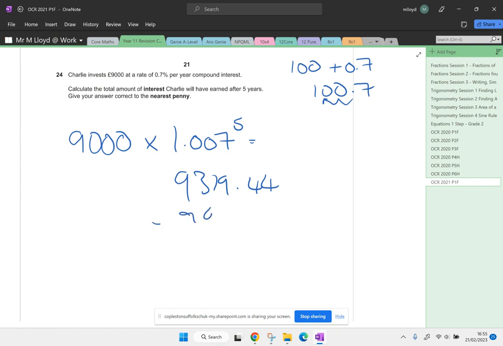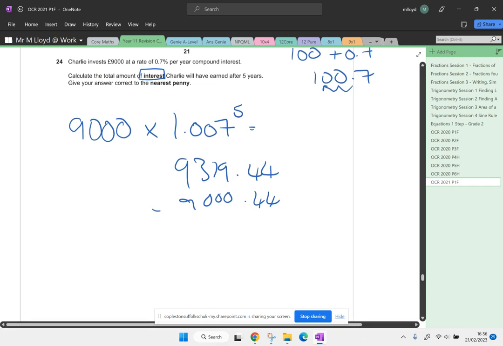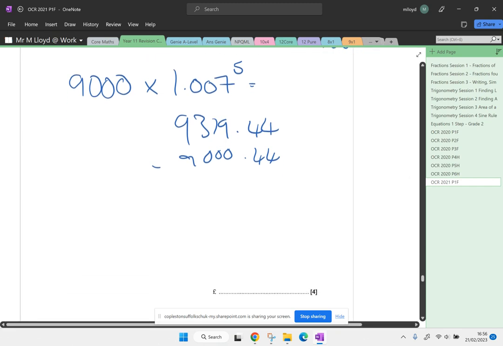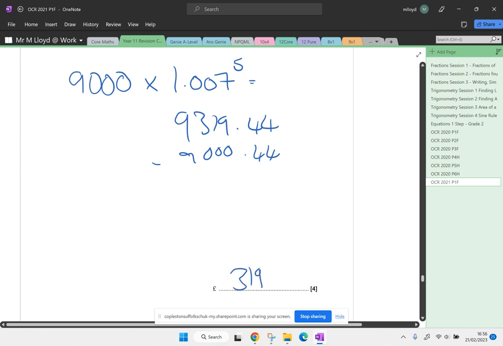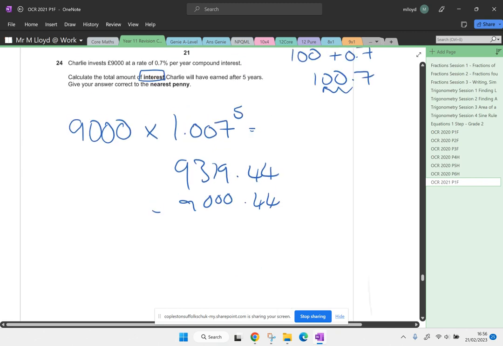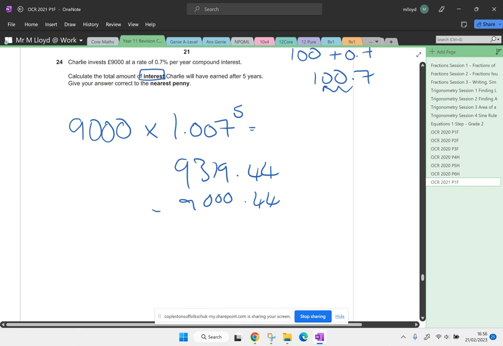That's 9319.44. Then we subtract that 9,000 because the question wants to know how much interest he gets, and they have actually put that into bold font. So that gives us 319.44. Okay, great.